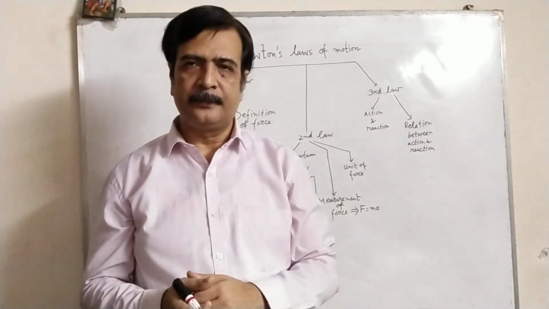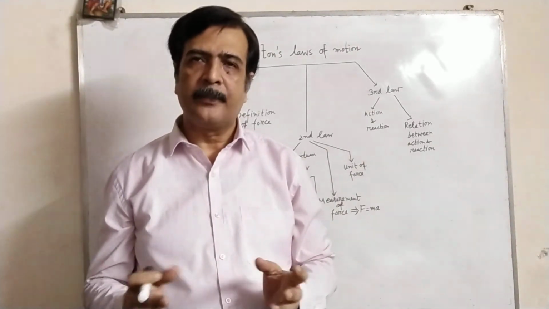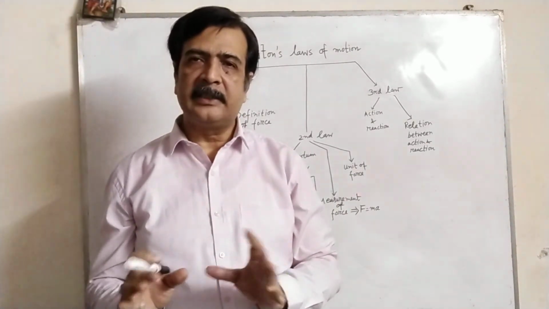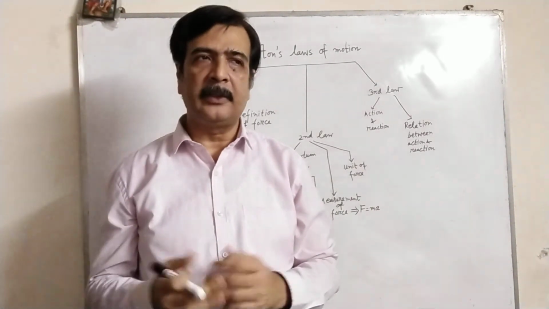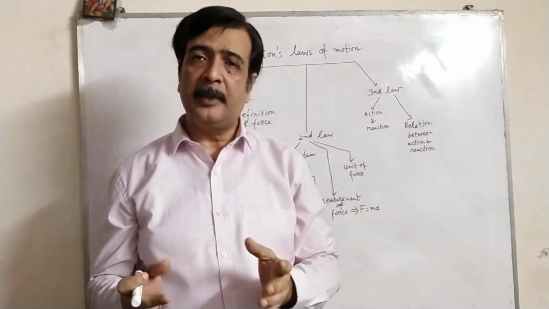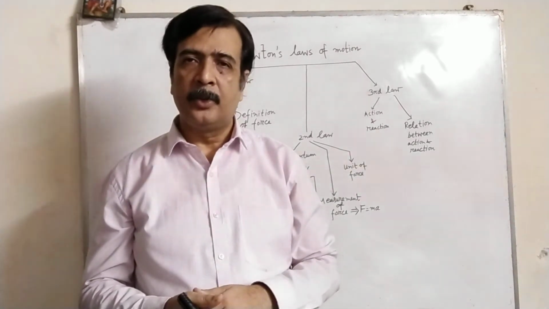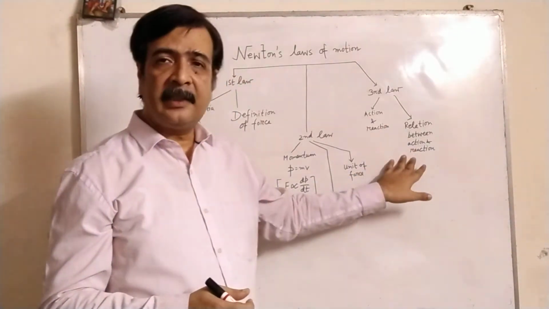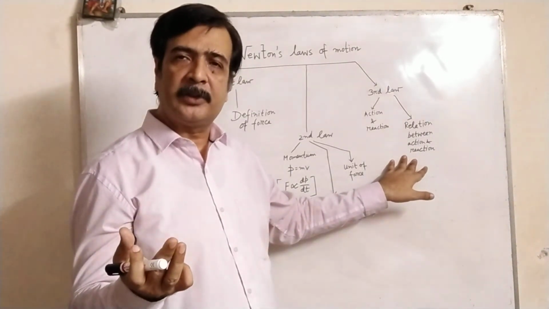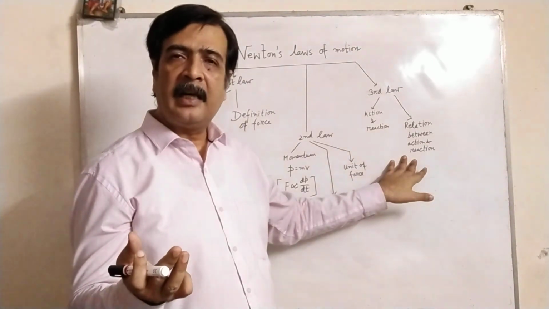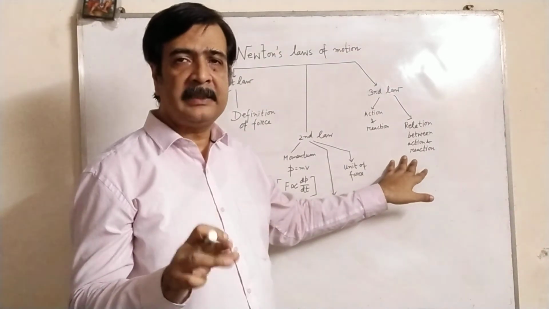I can explain this in another way. You sit on a chair and you take your legs up, not touching the ground. Then you try to pull the chair up. You cannot do that. Why? Because action and reaction are acting on the same system, the same body, the chair. So we conclude that action and reaction are equal and opposite, and displacement is possible when they act on two different bodies, not on the same body. If they act on the same body, they will cancel each other.